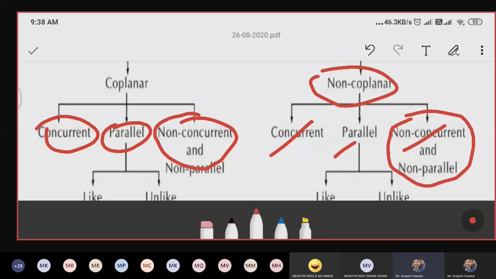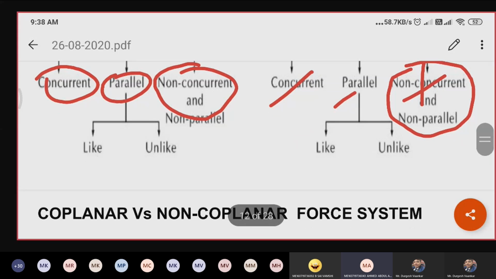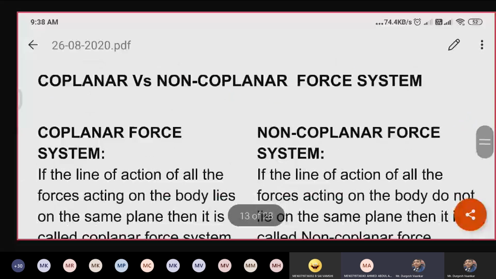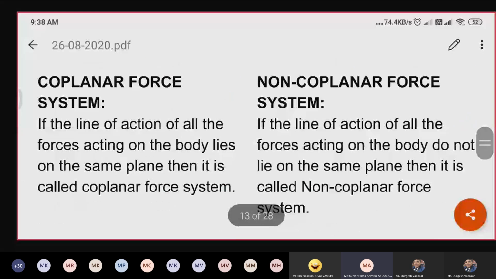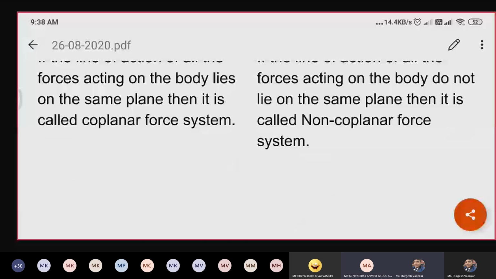Next, coming to... yes, ma, any problem? Rule number 10, please mute your microphone. Next, coming to the next part. Please mute your microphone.